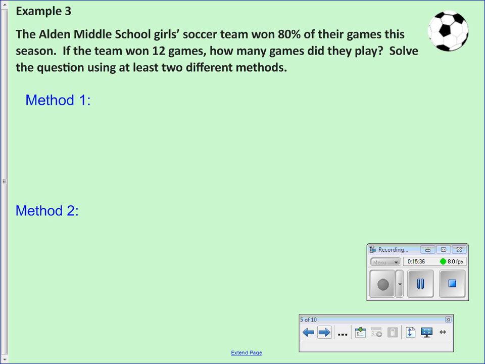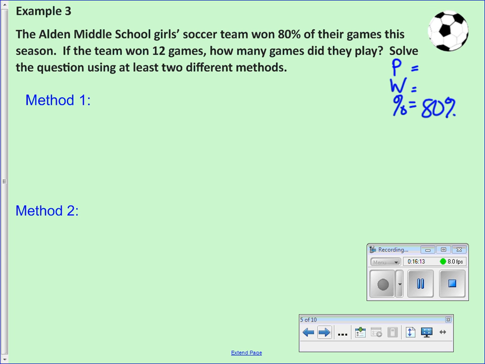The Alden Middle School girls soccer team won 80% of their games this season. Good for them. If the team won 12 games, how many games did they play? Solve the question using at least 2 different methods. So let's find our part, our whole, and our percent. So let's go back. Oh, I see percent. Okay, so I know that 80%. Now they won 12 of their games.